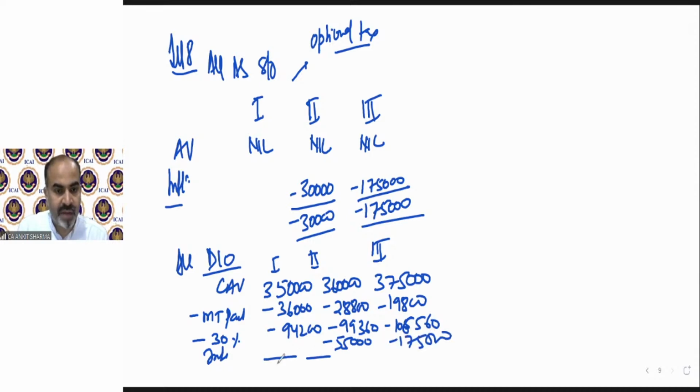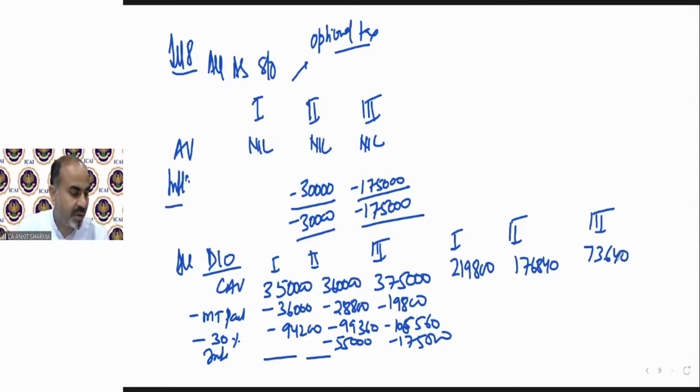So we have the value of house 1 as per deemed let out. I can write it down over here. That will come 2,19,800. House 2 value 176,840. And house 3 is 73,640.